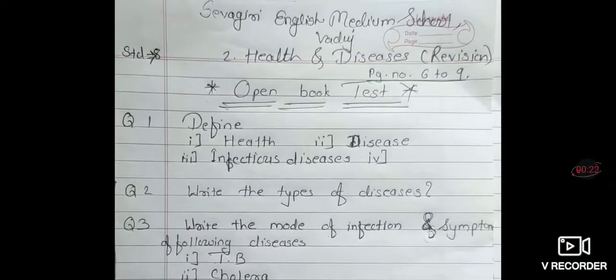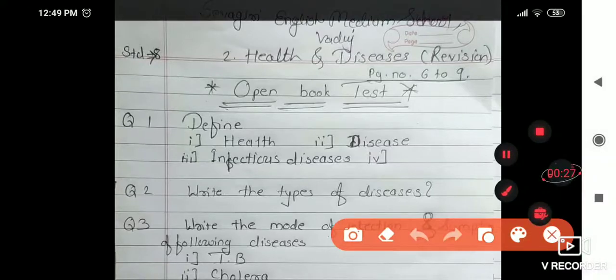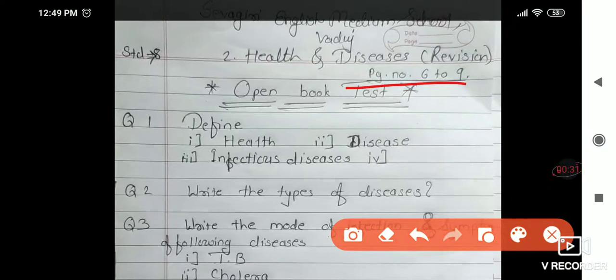So first we will see here. I gave you the page number, it is page number 6 to 9 from your textbook. Page number 6 to 9 you have to refer for this. It is lesson number 2, health and diseases, and inside it page number 6 to 9 we have to refer for this open book test. So first question is to define. First definition is health, diseases and infectious diseases.